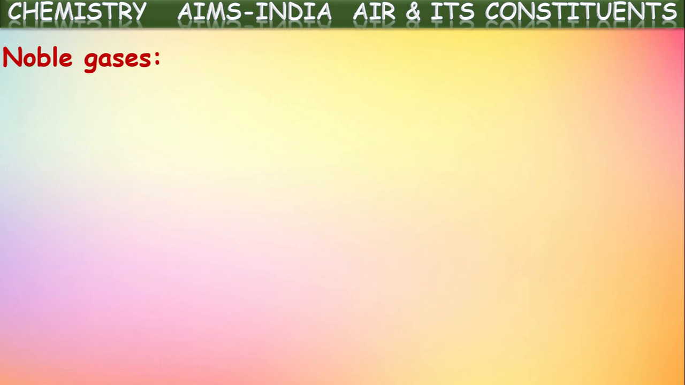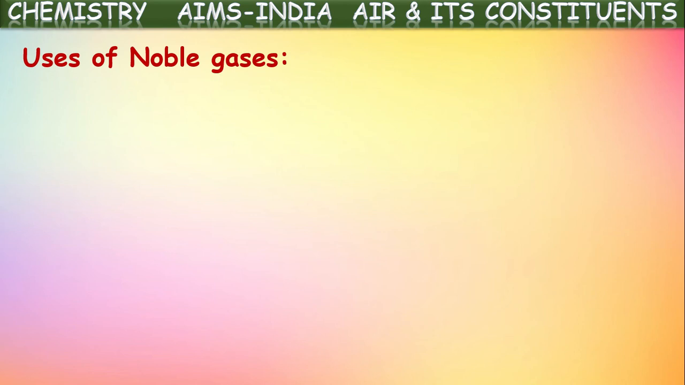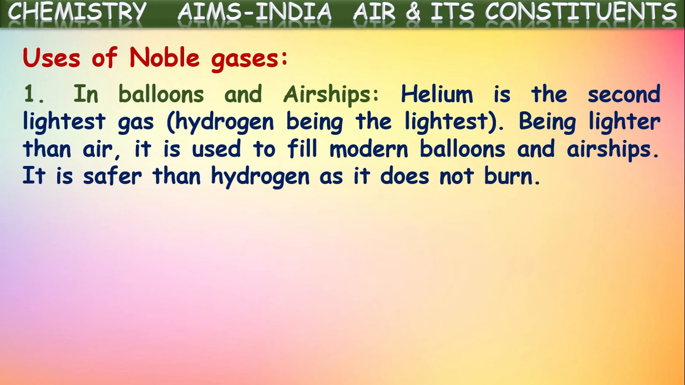Okay, so what are the uses of these noble gases? We are saying they won't react with any other chemicals and they won't react with themselves either. Then what is the use of these gases? Yes, there are some uses. One of them is in balloons and airships. One of these noble gases is helium. It is one of the lightest gases. Next to hydrogen, the lightest gas is helium, so helium is the second lightest gas.